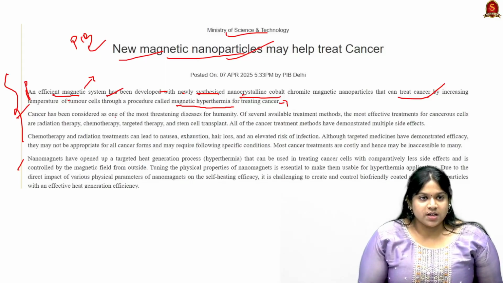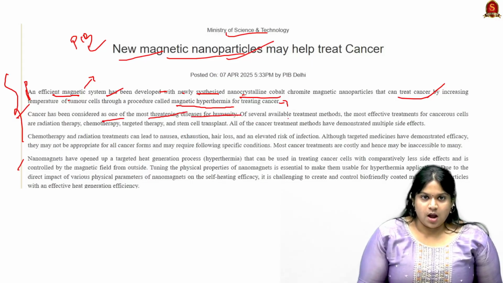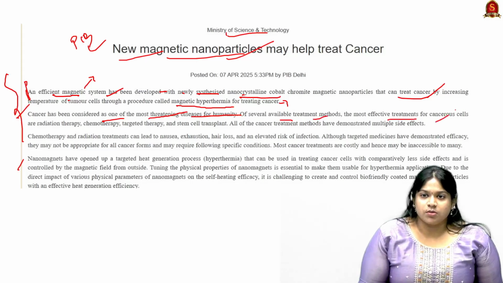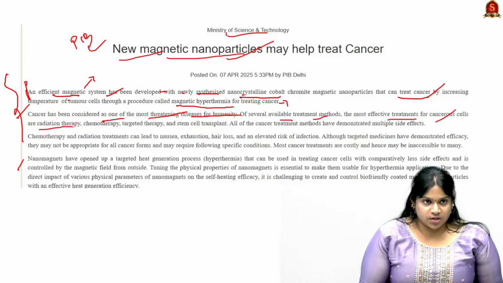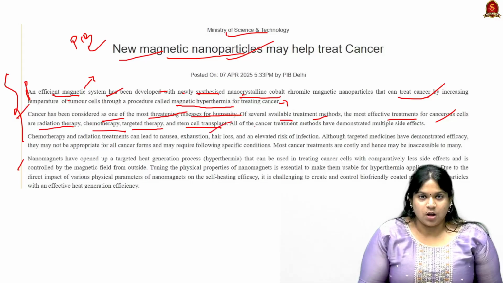Here cancer has been considered as one of the most threatening diseases for humanity. Among the available treatment methods, the most effective treatments for cancerous cells are radiation therapy, chemotherapy, targeted therapy, and stem cell transplant. All the cancer treatment methods have demonstrated multiple side effects. So here you can see chemotherapy.